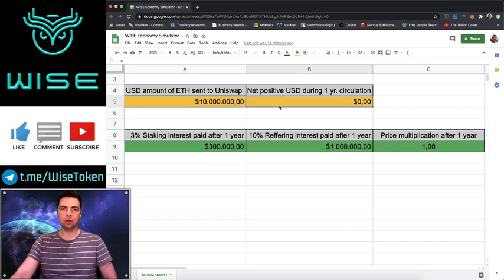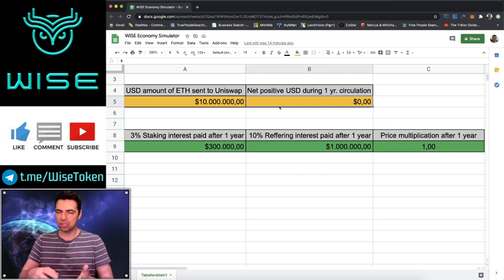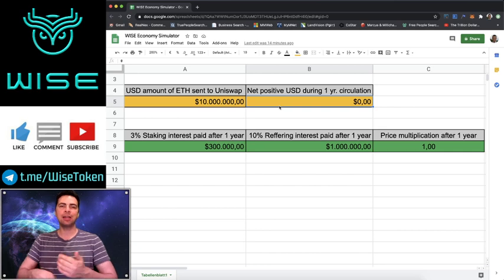So once launch is over and all the tokens are distributed, how many more purchases were made of Wise token on Uniswap in the first 365 days? And it's net positive because some people might be cashing out, some people might be buying. So how many net positive dollars were spent on Uniswap to buy additional Wise tokens after that?